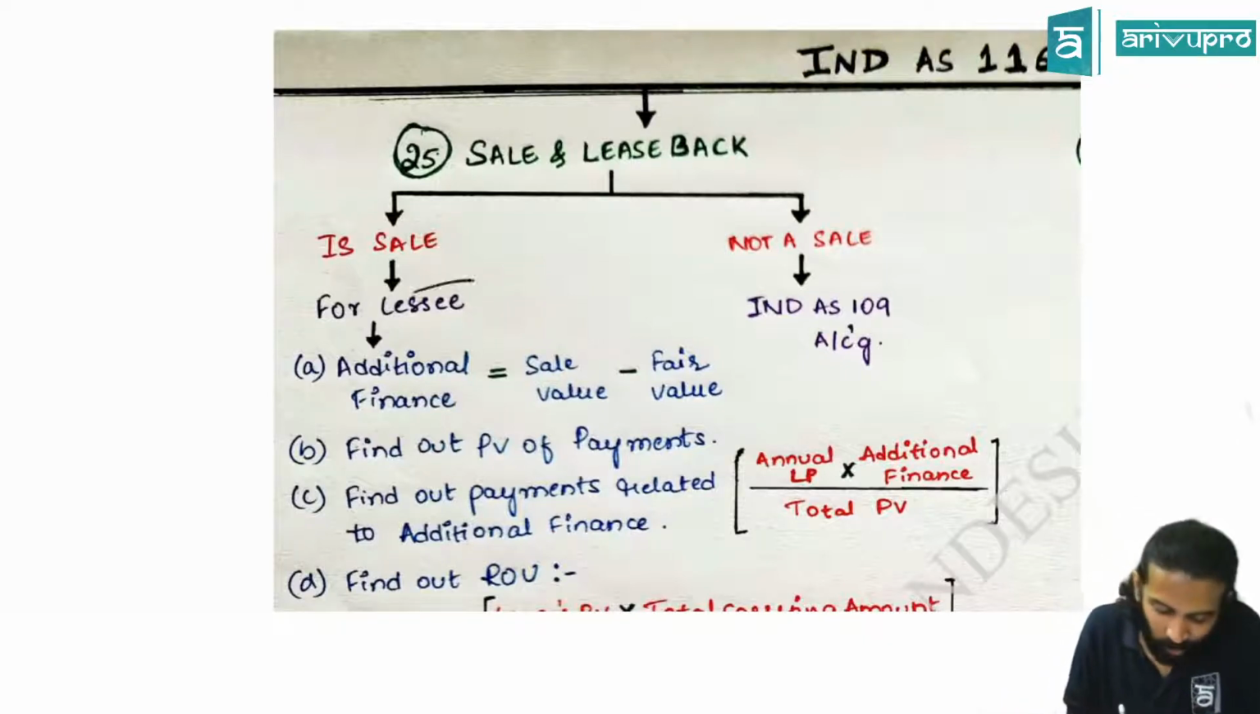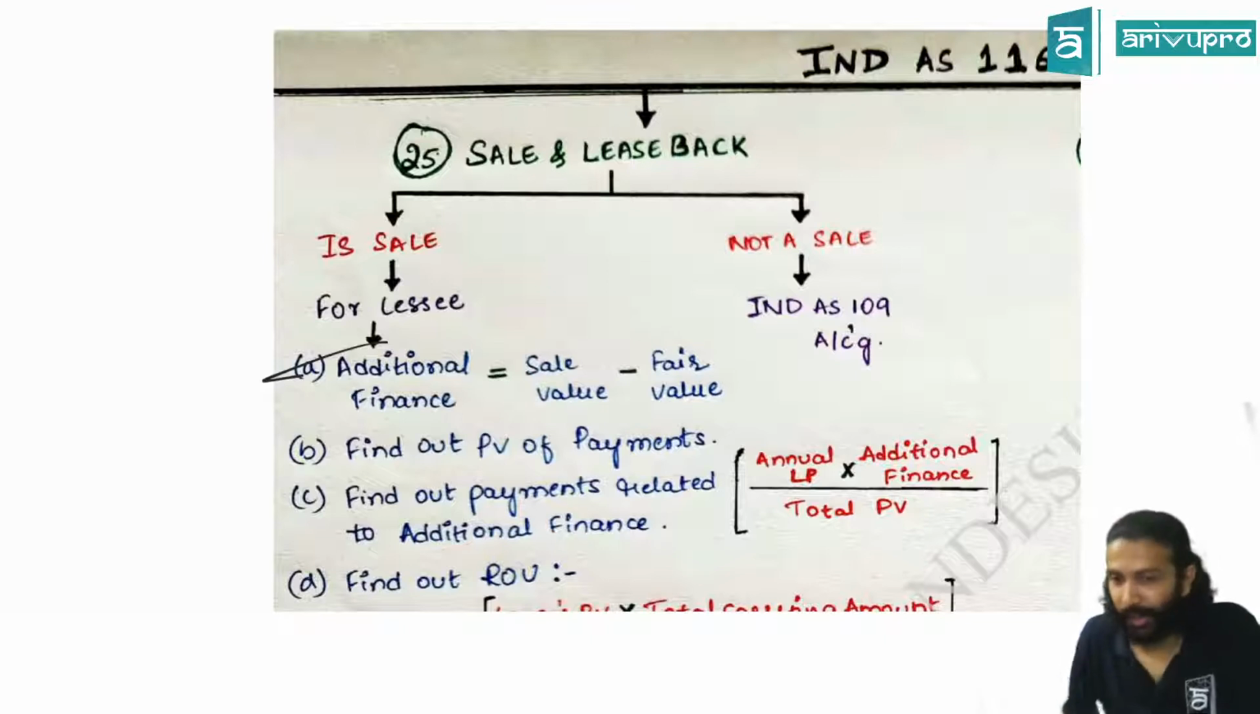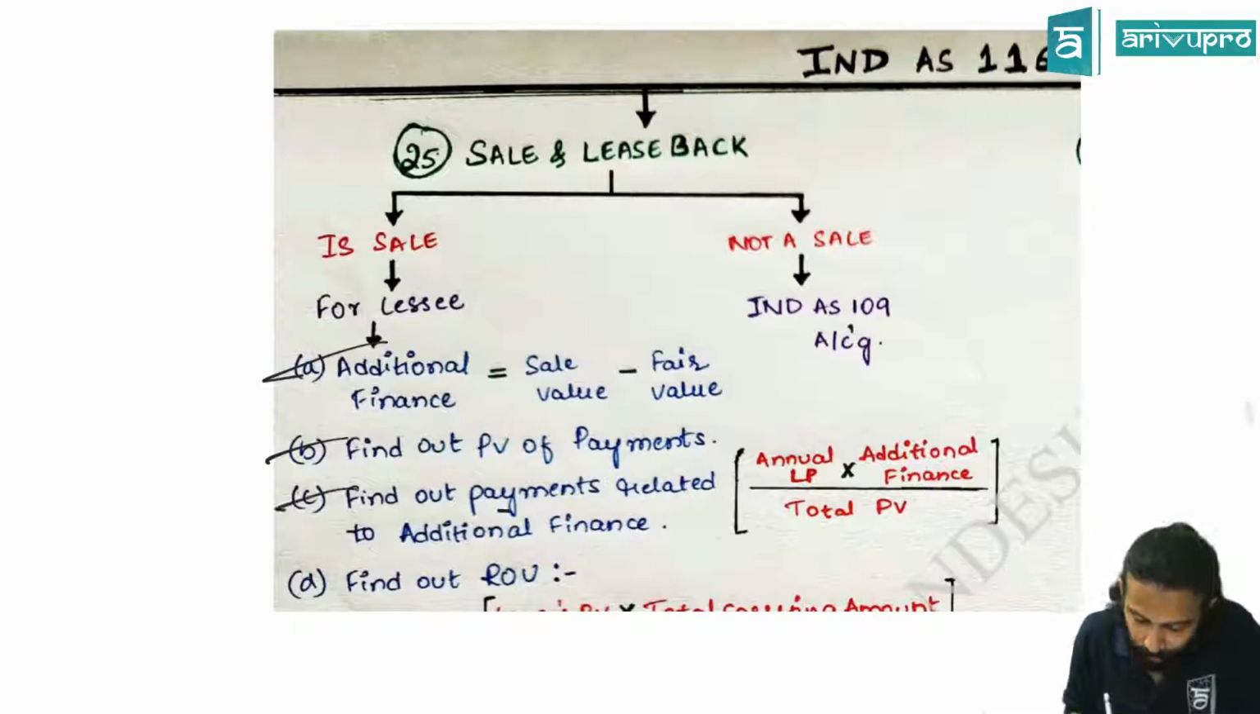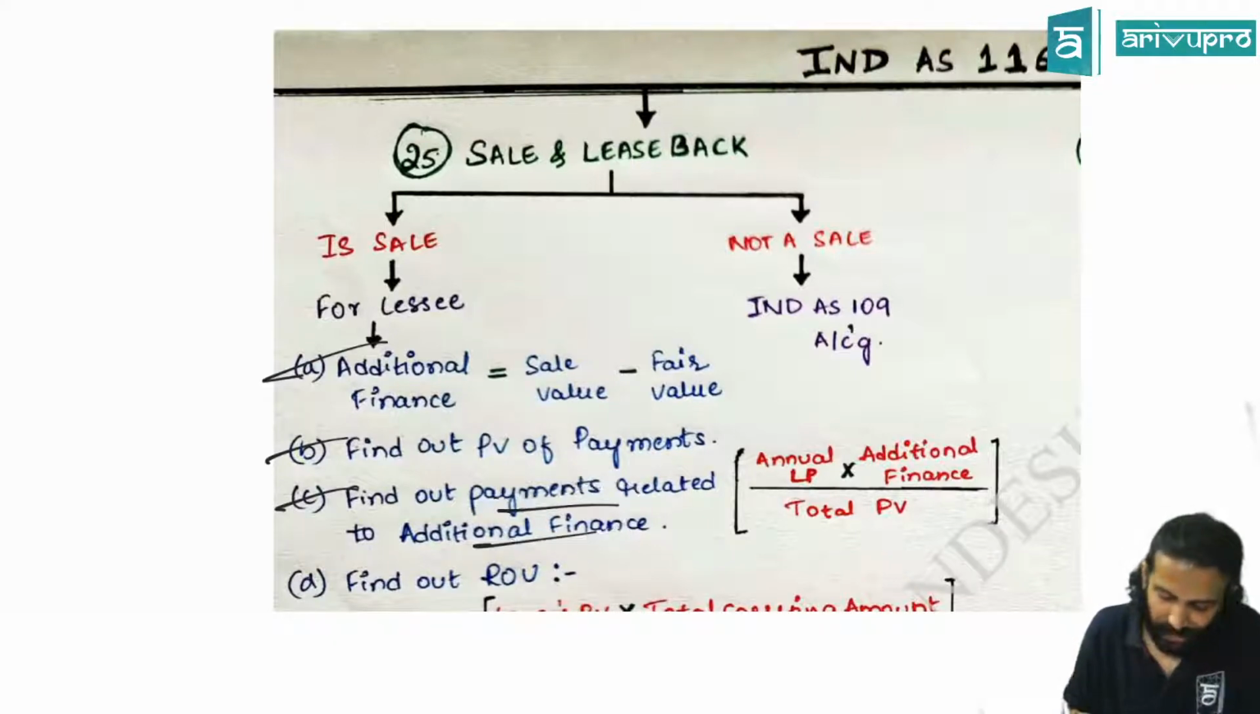So the first step we wrote is additional finance. How do you get additional finance? Sales minus fair value. Second, we find out the fair value of payments. But part of that payment will be related to additional finance also. So first you have to find out the present value of payments related to additional finance.